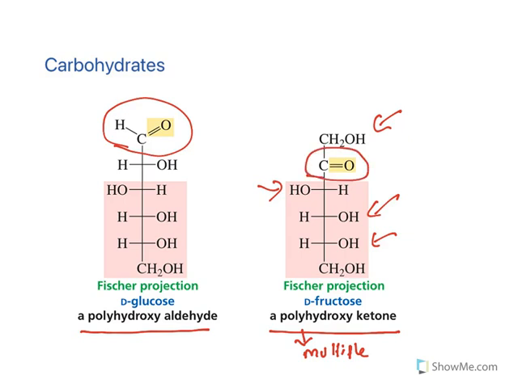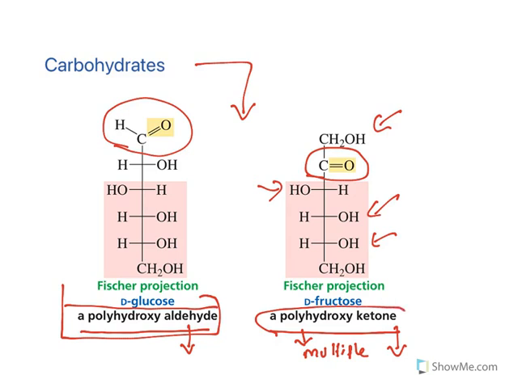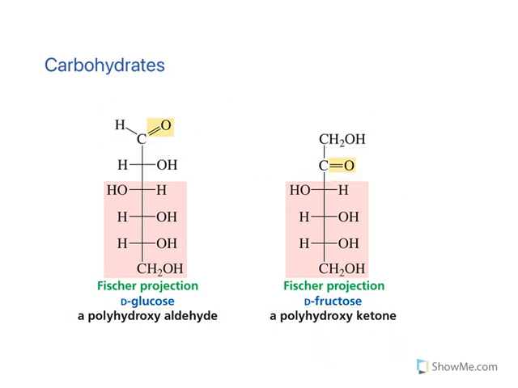So the definition of carbohydrates is based on their chemistry. They have multiple hydroxy groups with a functional group, either aldehyde or ketone. So they can be defined as polyhydroxyaldehyde or polyhydroxy ketonic compounds. These two are the general structures of glucose and fructose.